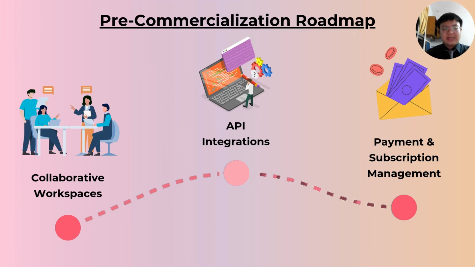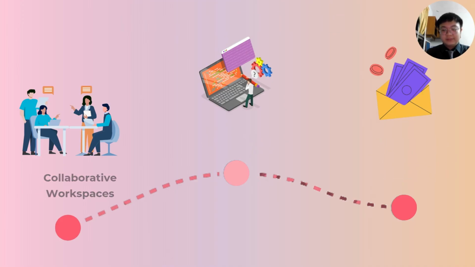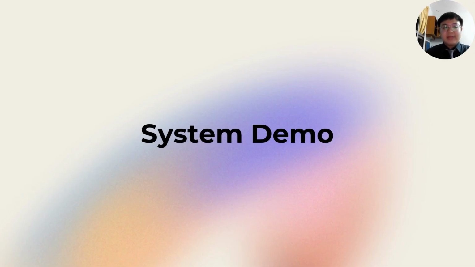The third one is payment and subscription management. The system will integrate a strict billing portal for managing tiers, processing payment, and enforcing limits on the API server. Now, I will proceed with the system demonstration.